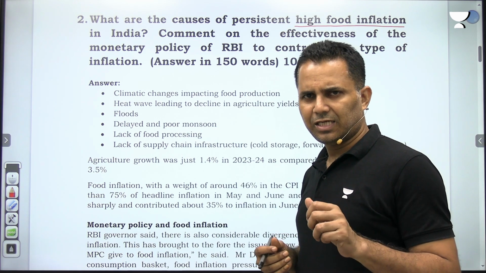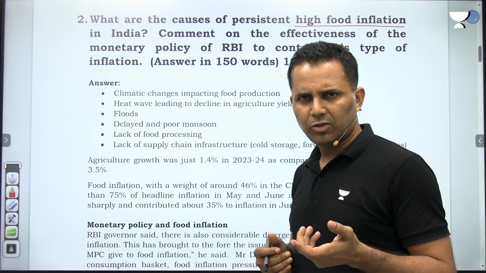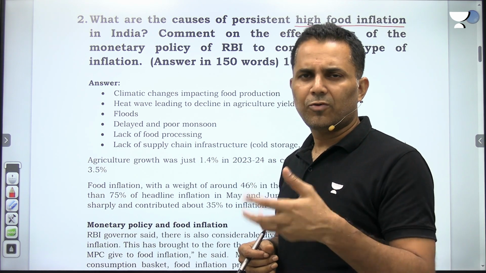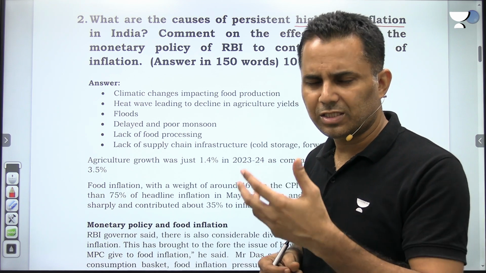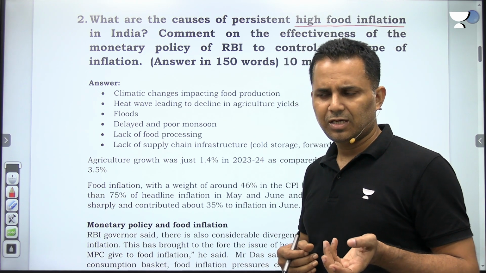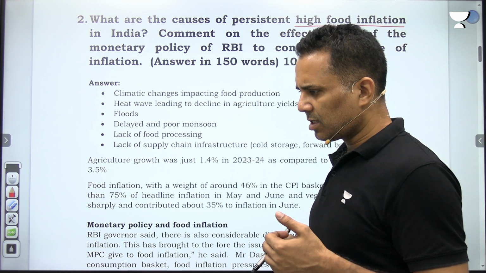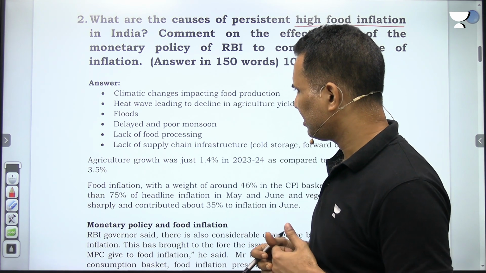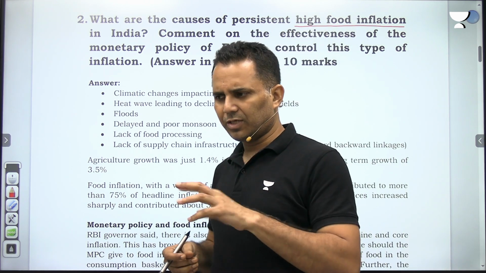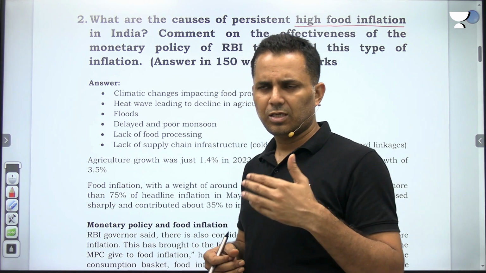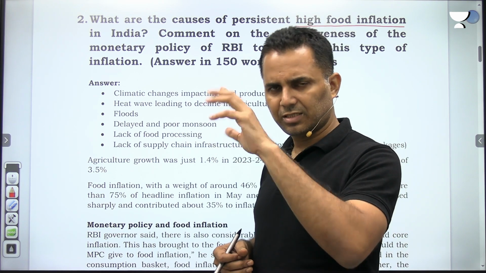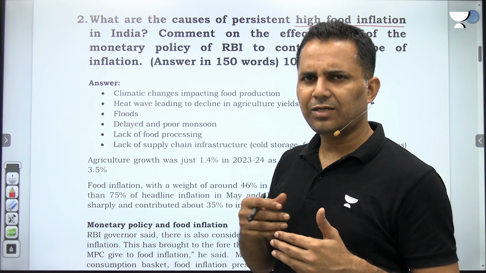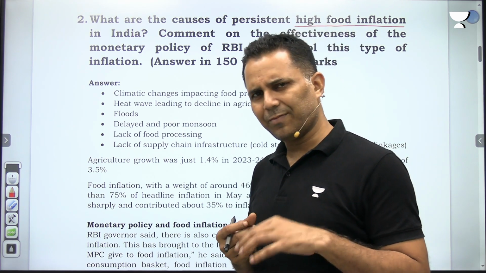Climatic changes resulting in lesser yield, erratic rainfalls, supply chain issues, lack of backward and forward linkages, lack of cold chain infrastructure, supply chain infrastructure. A lot of times regulated markets also create food inflation. So all these are the reasons. The heat wave during the Russia-Ukraine war, in 2022, the inflation increased a lot in that year because of the heat wave. So we are seeing recurrent floods, heat waves, climatic changes.